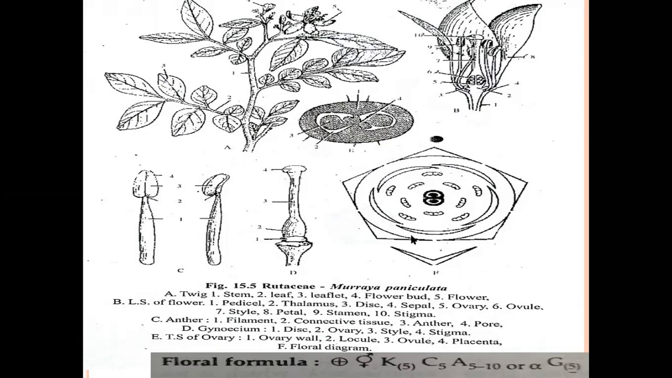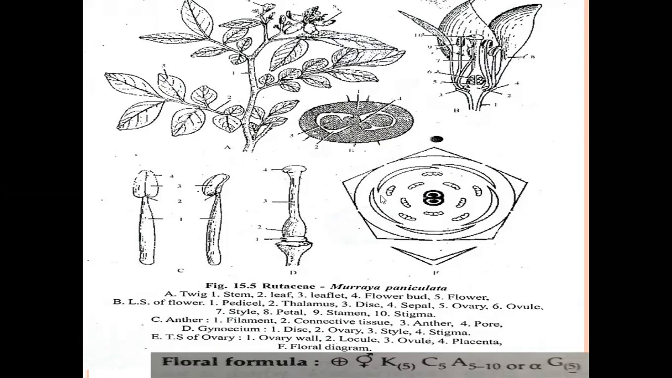And pentamerous flowers. Pentamerous means the parts are arranged in fives: calyx 5, corolla 5. Five means penta. Pentamerous flowers are present in the Rutaceae family. Then coming to the floral parts, the calyx. The calyx number is 5. These are green in color, with valvate aestivation.